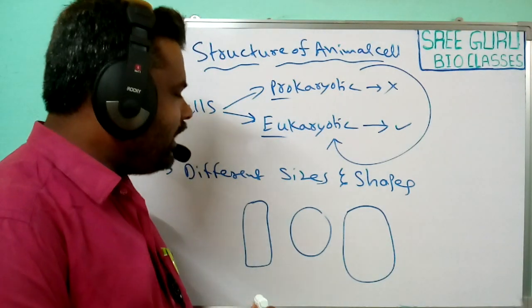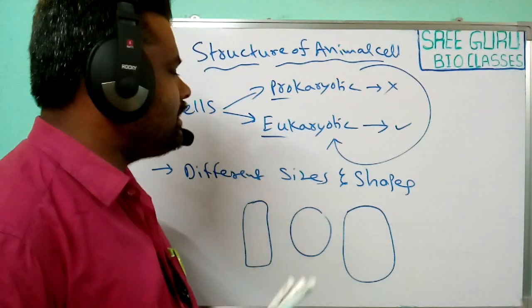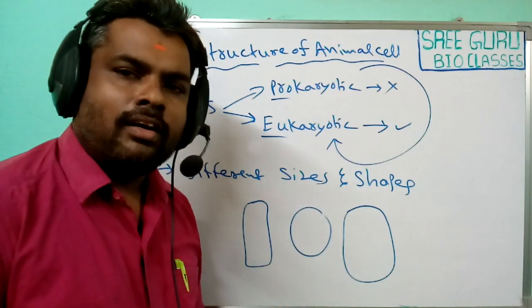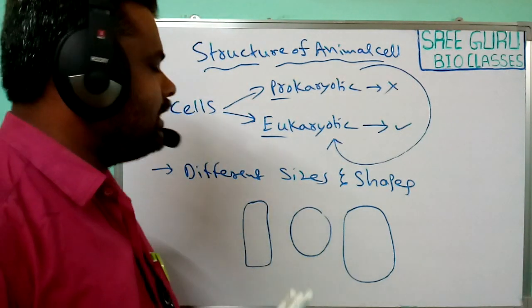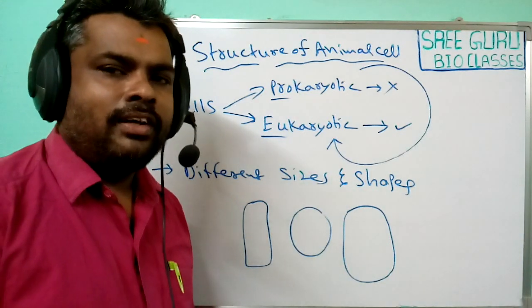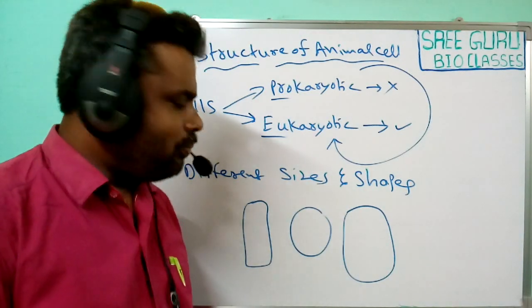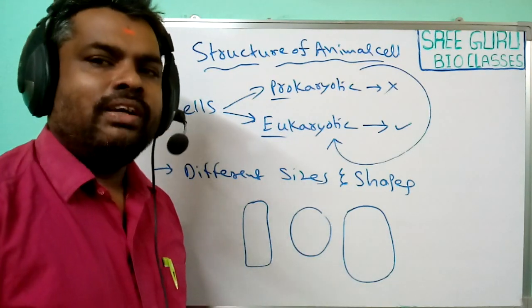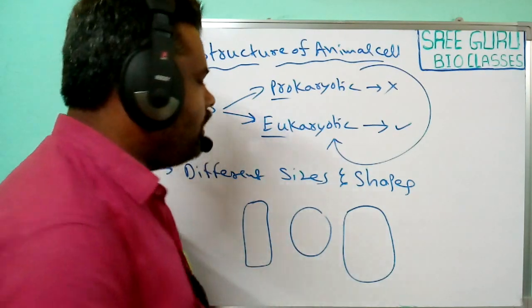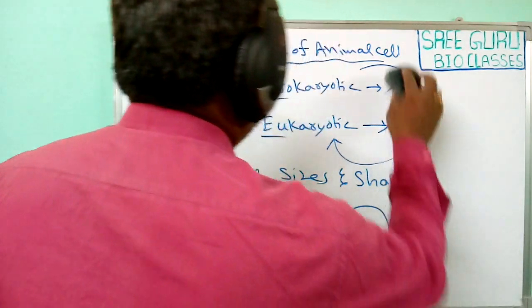Generally, the shape and size of cells mainly depend on their functions. Now let us see the detailed structure of an animal cell.